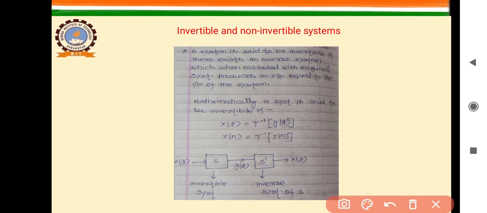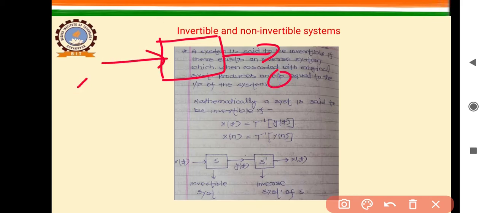For some systems the testing of invertibility can become tricky. Suppose there is a system which produces output equal to 0 when input x(t) is given to it.